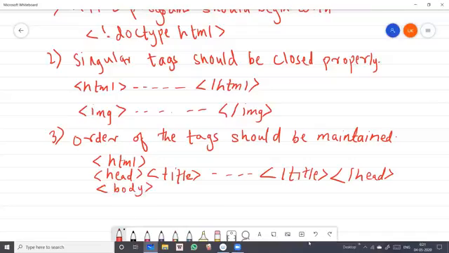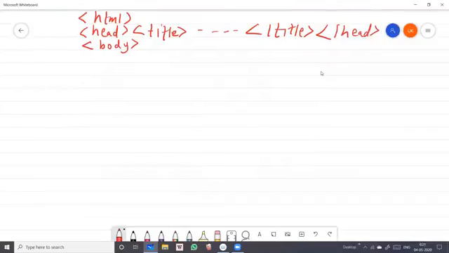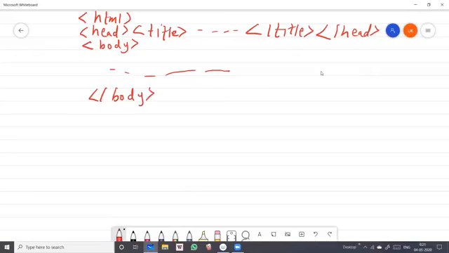In the body tag, again, you have so many different attributes, and then different tags as well. Okay, students, so what we do, we write some content here, the main content, and then we close the body tag, and at the end we are having the HTML closing tag. Getting, students? That means we have to follow the order of the tags to make our page more and more optimized.